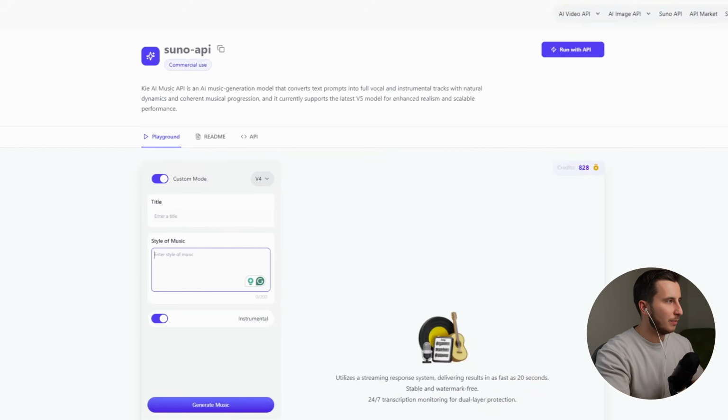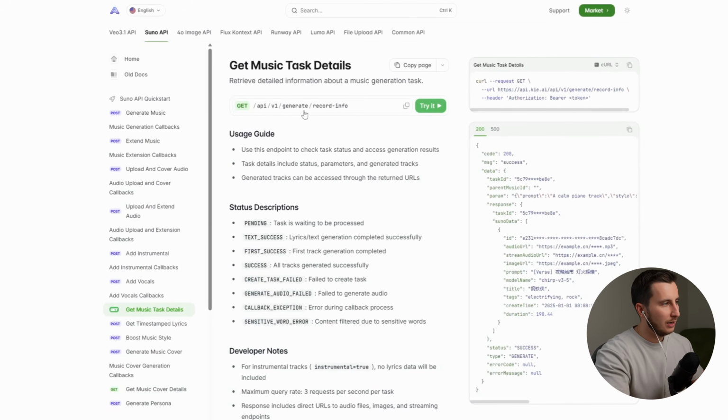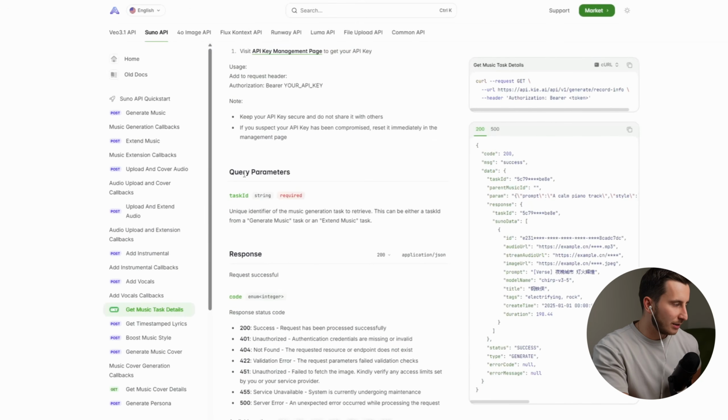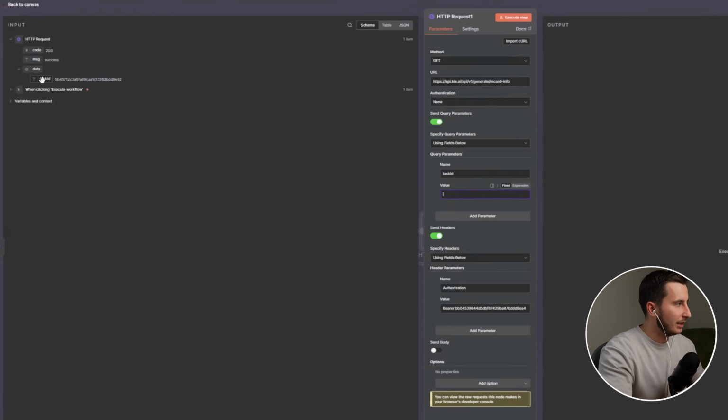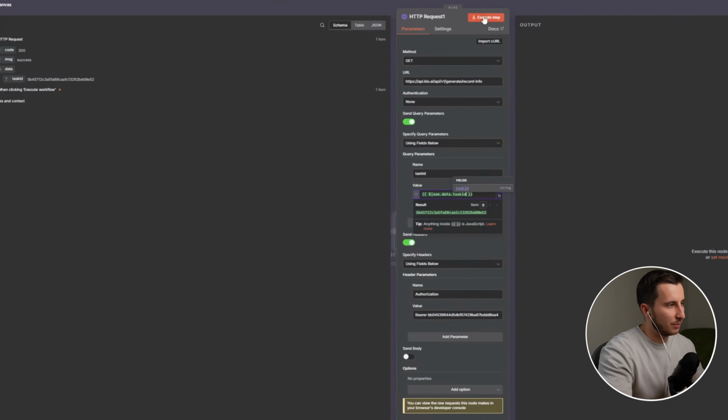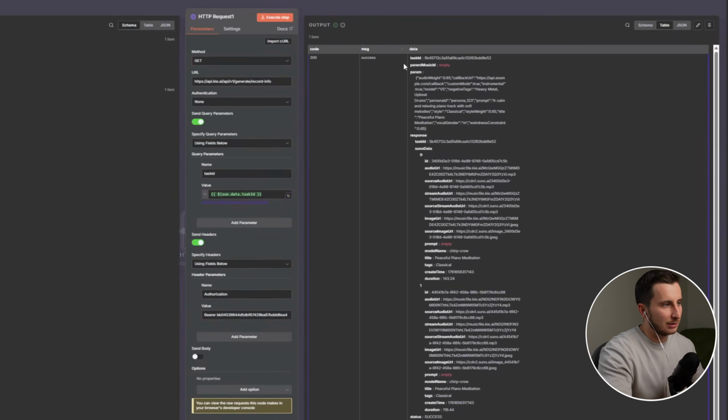If I go back to the API here, it says that to check the status, we need to pass the task ID. So task ID is a query parameter. I'm going to copy paste this, and I'm going to get back here. So we got a task ID, and the task ID will be taken from the previous node. So let's actually execute and see.